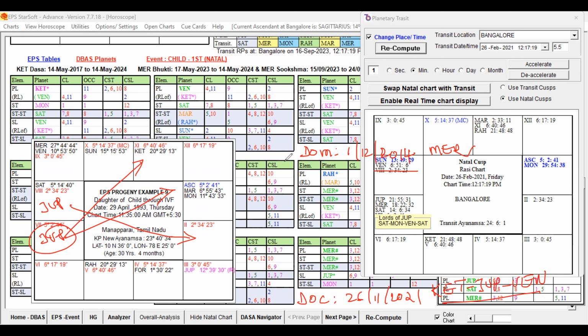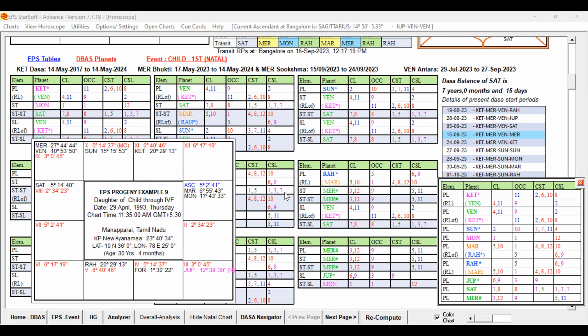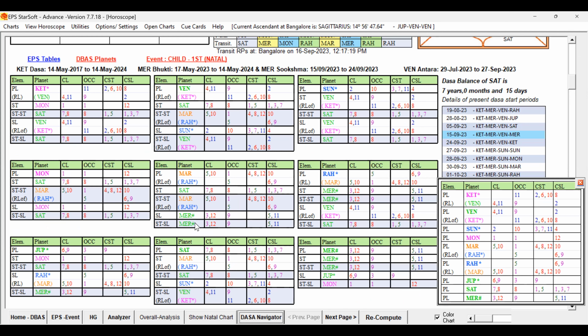When the IVF is over, Jupiter's transit moves to Aquarius, so that it is aspecting the second house. That is also favorable. So checking the transit, especially the transit of Jupiter, will be supportive in finding the support of Jupiter for the pregnancy and the treatments. We can consider that during the supportive period, and the favorable transit will be more useful also. I think we are able to understand this one, and we will meet in the next video with another example. Thank you.